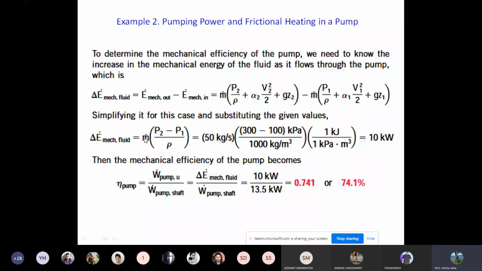Density of water you know. So it becomes 10 kilowatt, right? What is the pump efficiency? It is the useful output divided by the input. The useful power is 10 kilowatt and the input was 13.5. So it actually becomes 74.1%. Up to this I'll stop, and I'll give you two numerical problems.